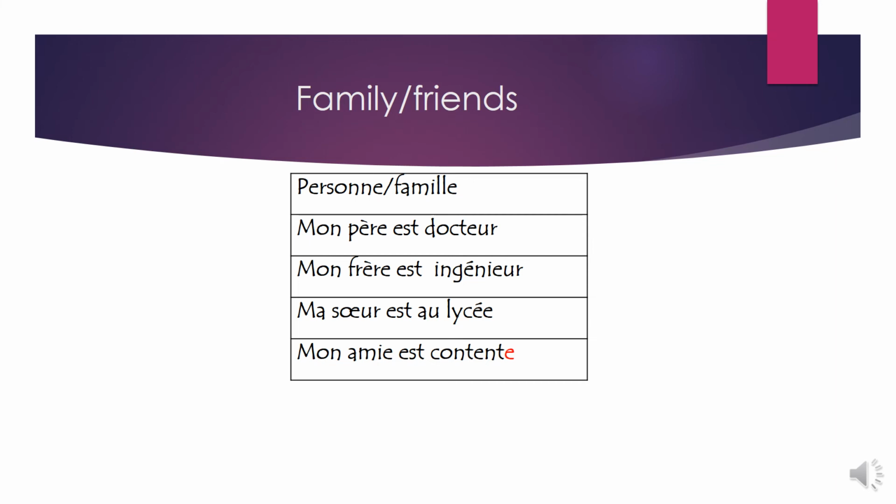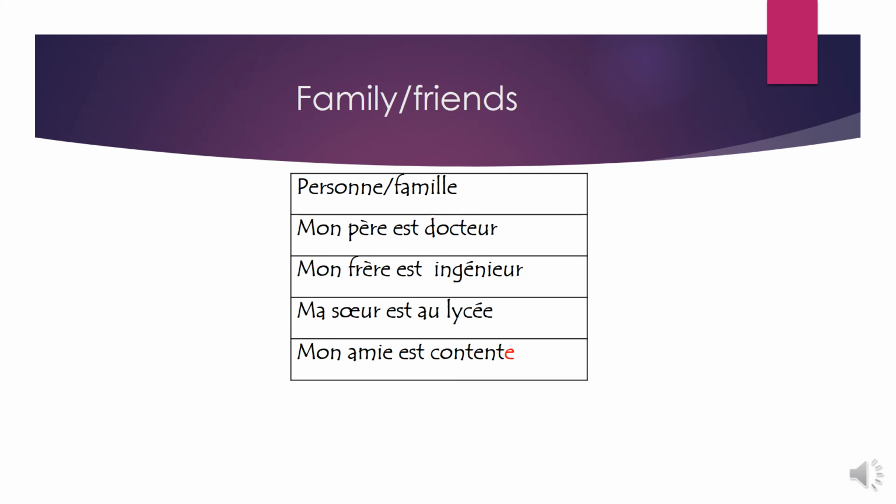How to describe family and friends. Mon père est docteur, mon frère est ingénieur, ma sœur est au lycée, mon ami est contente. As you see in the last one, the E written in red tells us that we have applied the agreement with the subject, which is mon ami, my friend, a girl, est contente. If it was a boy, it would be est content. But in here, with content, we add the E, so we make it agree.